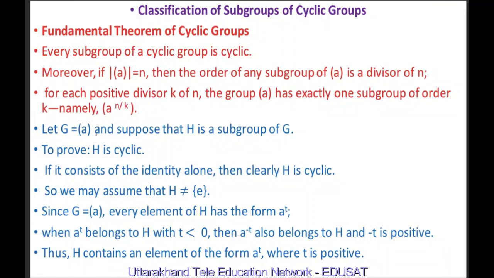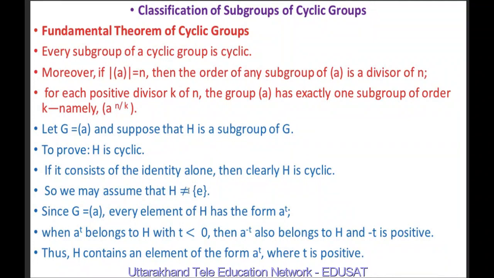We denote the cyclic group generated by A by G, and suppose H is a subgroup of G. Now we will prove that H is cyclic. We know that because H is a subgroup of G, H must contain an identity element. So if H consists of only the identity element, then clearly H is cyclic. So we must assume that H is not equal to the singleton set {E}.